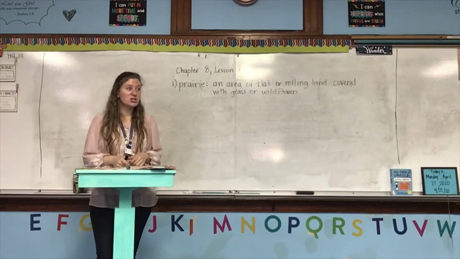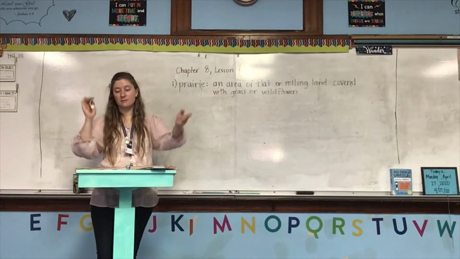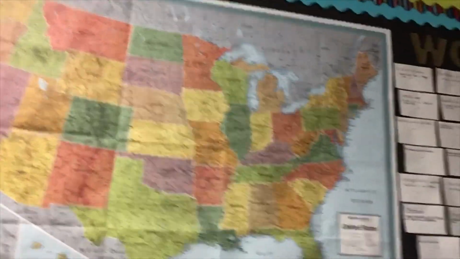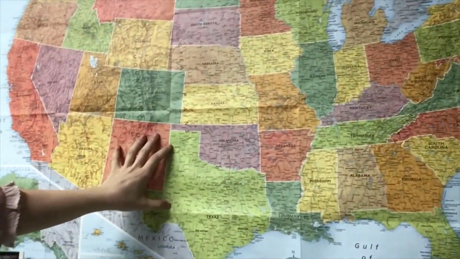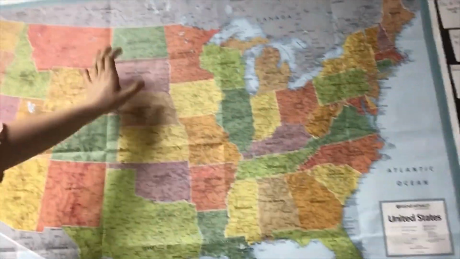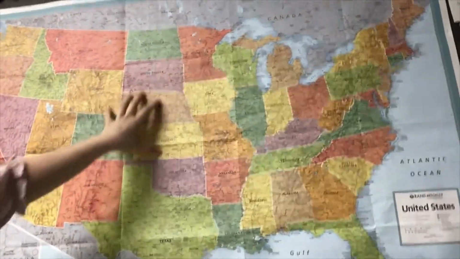So remember, I wish if you were here I'd show you on the map, but I'll just move the iPad. The Central Plains and the Great Plains are both part of the interior plains. Remember, the interior plains are the whole middle part of the country. The Central Plains are over here on this side, and the Great Plains are over here to the west. But they are all part of the interior plains, which covers most of the Midwest.